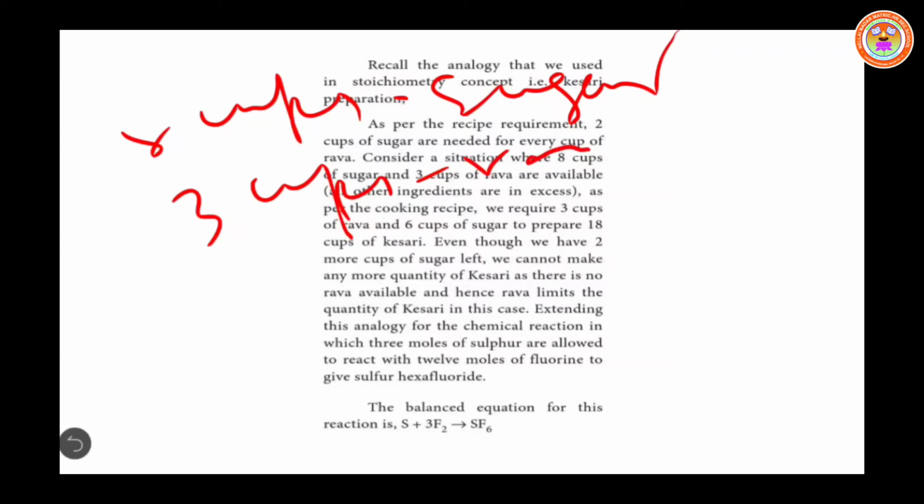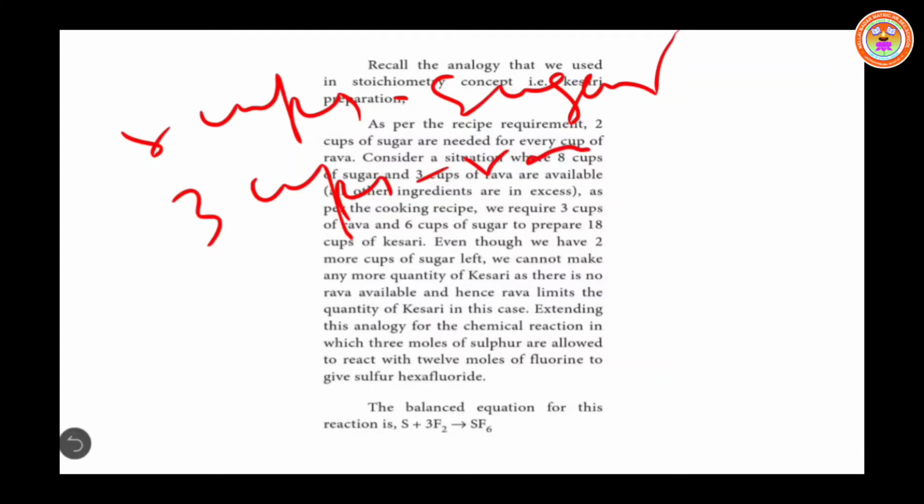We know that 6 cups of Kesari are prepared by using 1 cup of rava and 2 cups of sugar. Here we took 8 cups of sugar and 3 cups of rava.